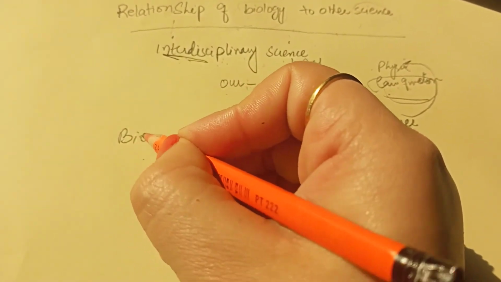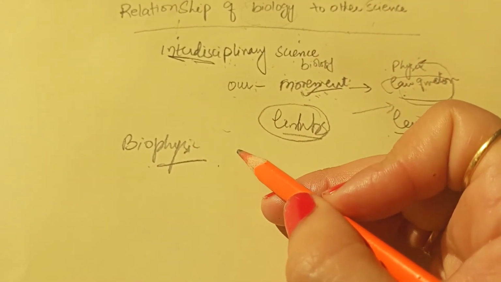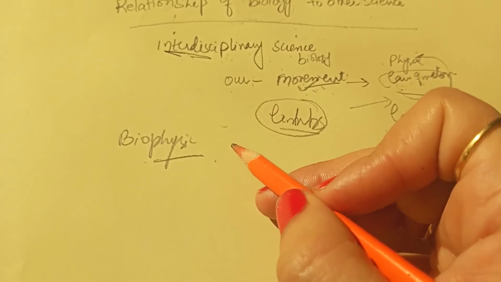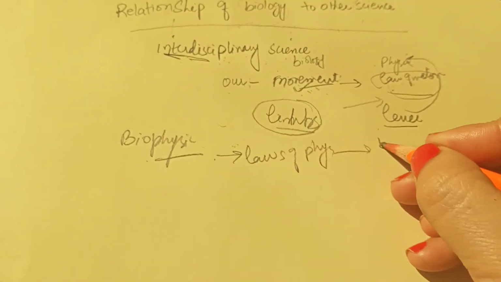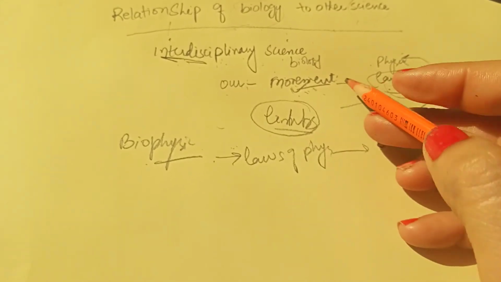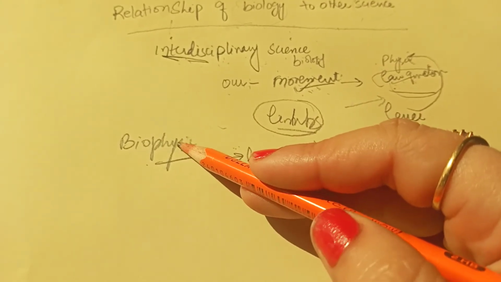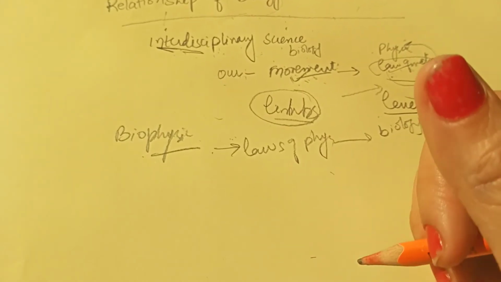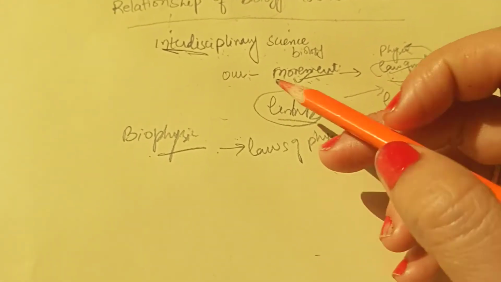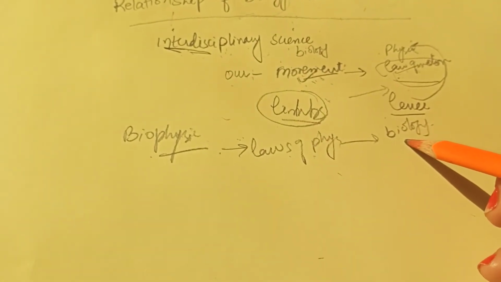The first one is biophysics. What is biophysics? It deals with the study of the principles of physics which are applicable to biology. Those laws of physics that we can apply in biology, just like the law of motion, are studied under the heading of biophysics. I have given you a very good example: the way humans move, the lever and the limbs. Clear to you? So those laws of physics which are applicable in biology are known as biophysics.